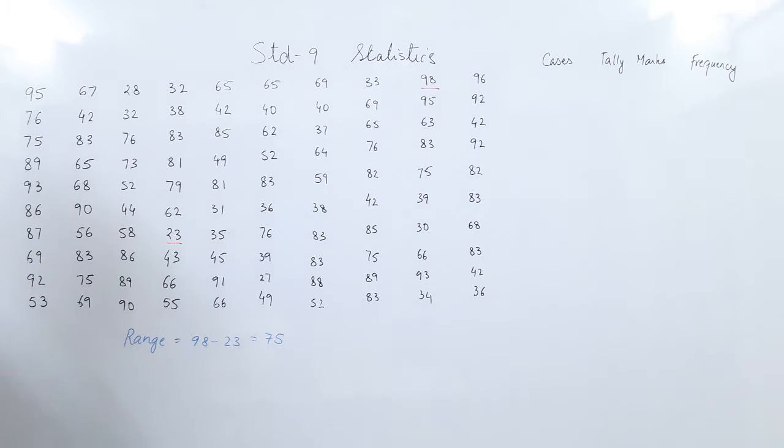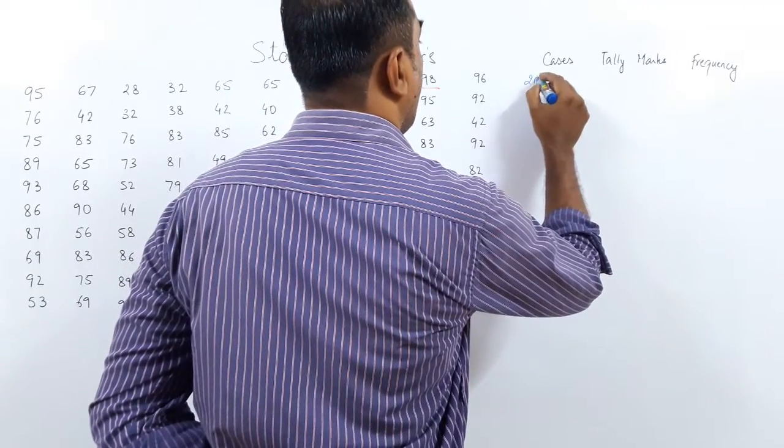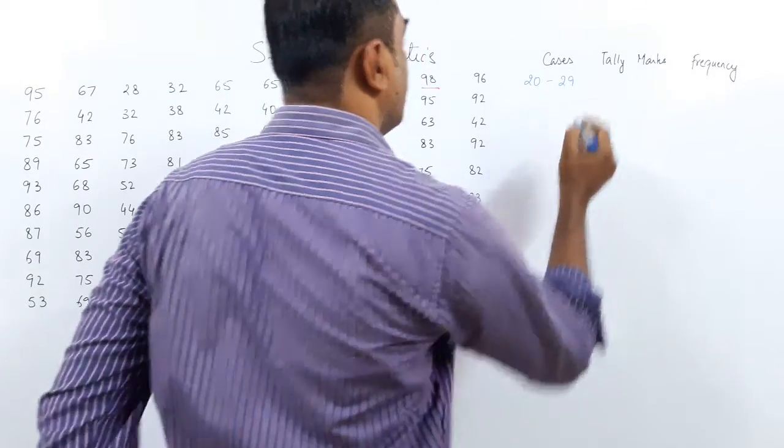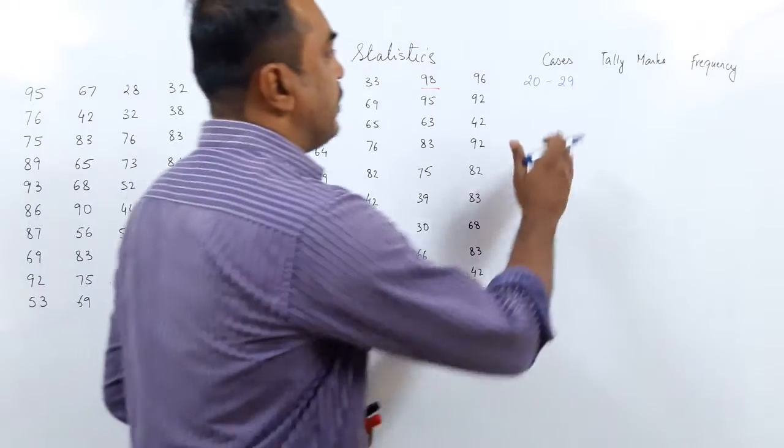But this is 100 data, so here we'll have to change the tactic. You can see we have got 23, so now we'll make a jump. We'll count the cases from 20 to 29. I can even go smaller, that depends on what you want to do.